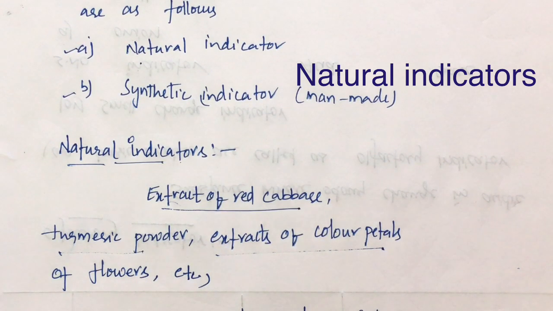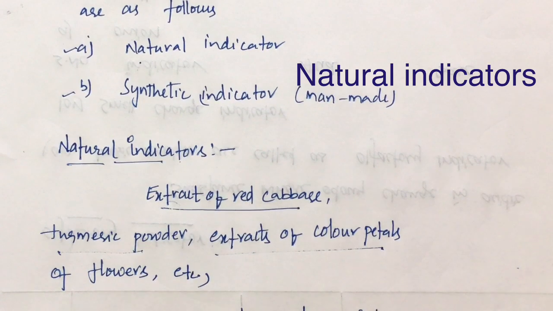Is it clear? So now you have an idea about what indicators are, right? So what are natural indicators? They are those which are prepared naturally, that is, from extract of red cabbage, turmeric powder, extract of colored petals of flowers, etc. All these are called natural indicators.